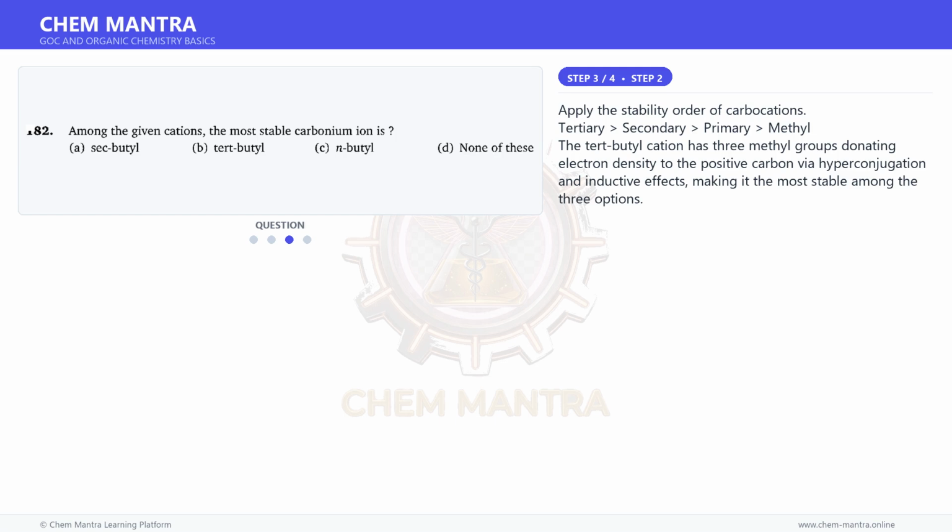Apply the stability order of carbocations: tertiary, secondary, primary, methyl. The tert-butyl cation has 3 methyl groups donating electron density to the positive carbon via hyperconjugation and inductive effects, making it the most stable among the 3 options.